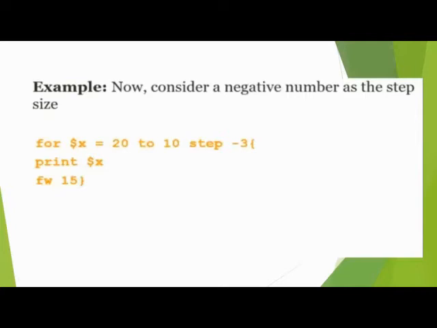If we take a negative number as the step size, again we type for $x equal to 20 to 10 step minus 3, which means we take a negative number here.